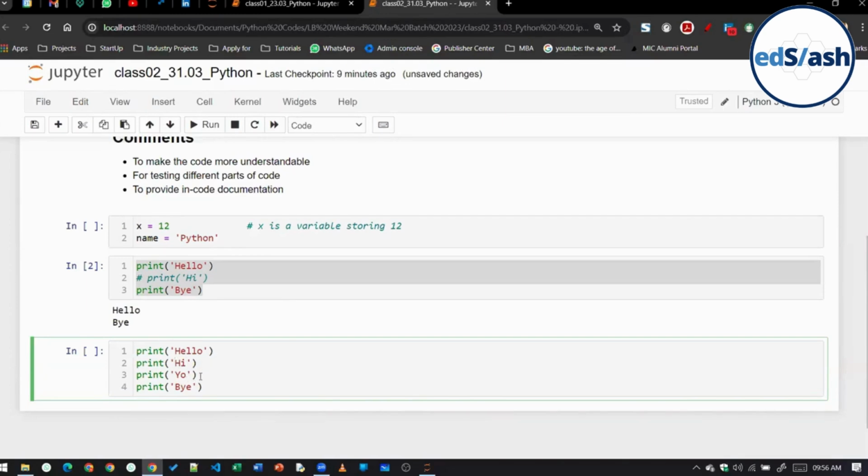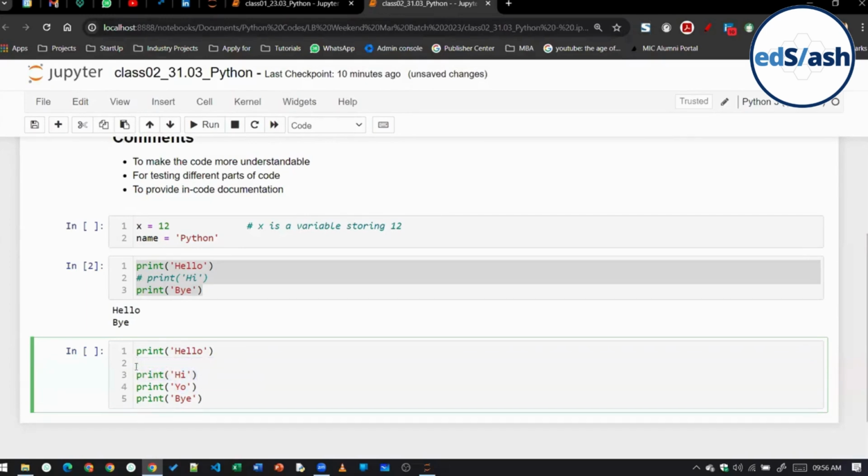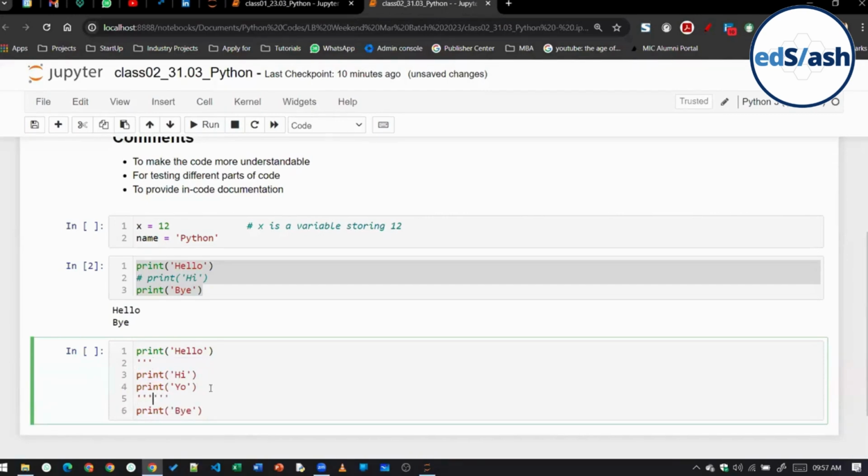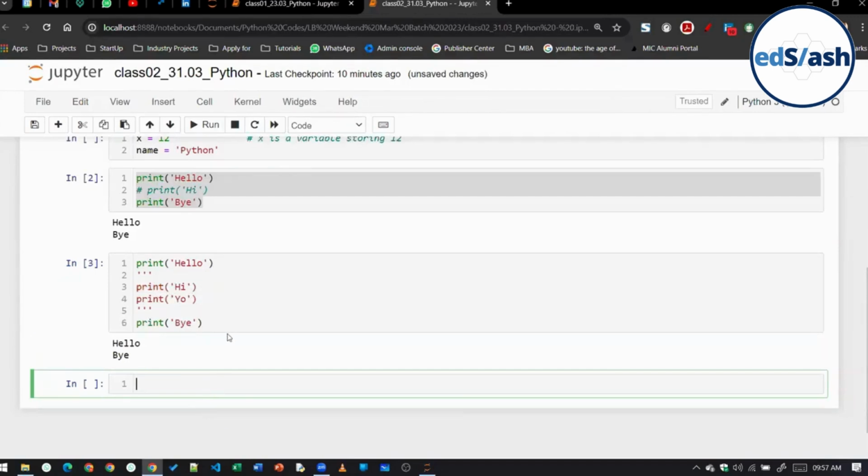So suppose, let's say I want to comment both of these lines out. So what I will do, I will select these 2 lines here. In the starting, I will write triple quotes, and here also I will put triple quotes like this. Now whatever is written between these 2 will be taken as a comment. Now you can see it is taking hello only and bye only. It is ignoring hi and you. But you can see this is working as a comment, but this is actually not a comment.